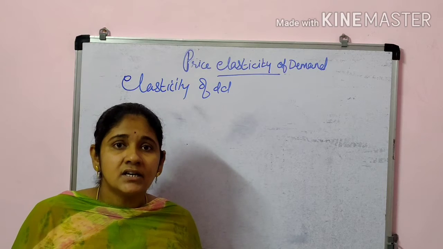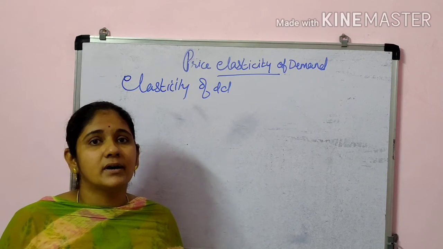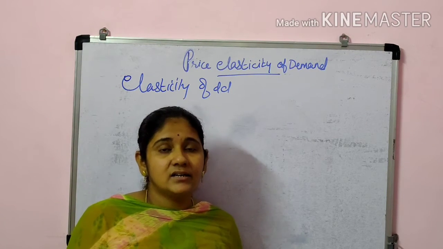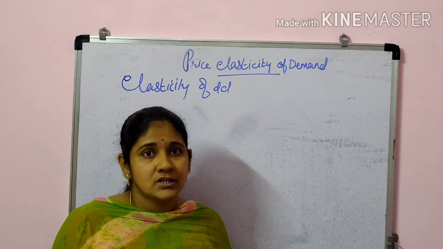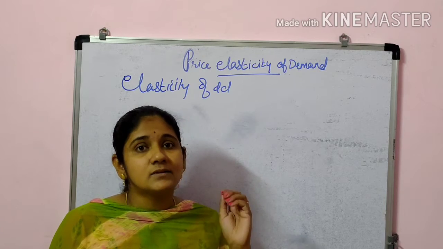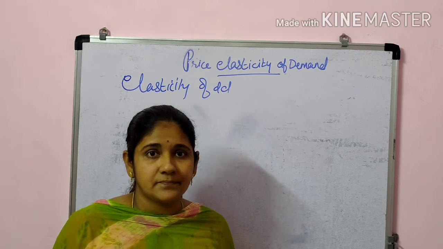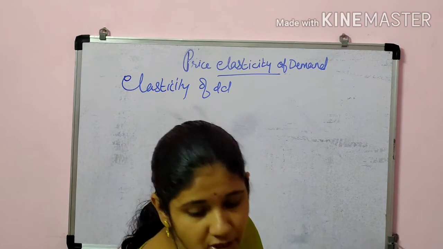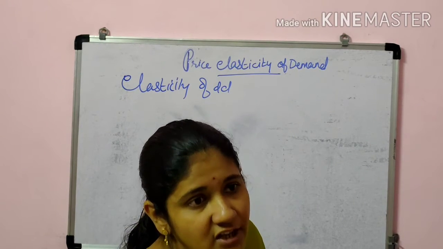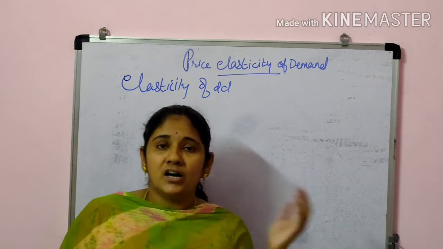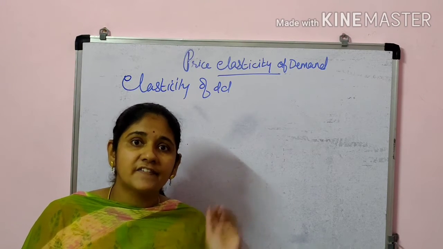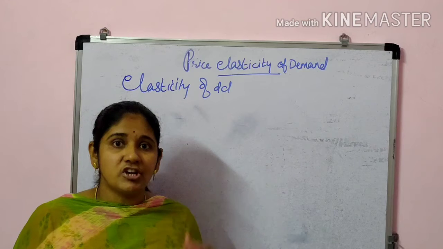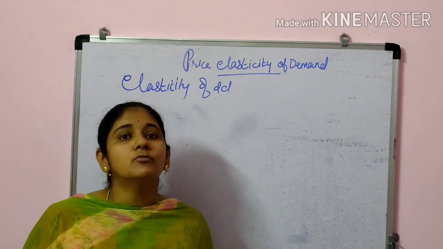Then students, there are different types of elasticity of demand. Firstly, that is the price elasticity of demand. Price elasticity of demand means when there is a change in the demand of a particular commodity as a result of a change in price of the same good.